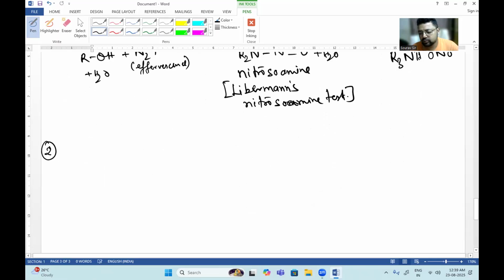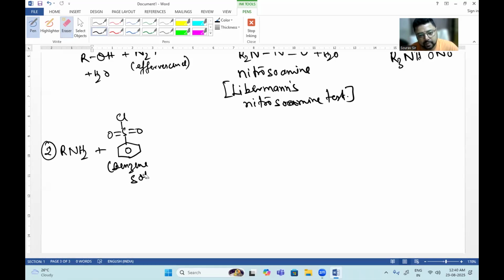In the second test, we will use benzene sulfonyl chloride. Where we used tosyl chloride, we will now use only benzene sulfonyl chloride. I will write it down. I will use RNH2 plus benzene sulfonyl chloride. The same thing, but it does not have the CH3 at the bottom. This is known as benzene sulfonyl chloride.